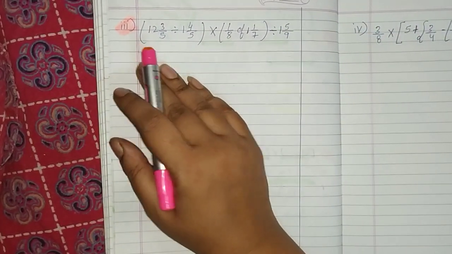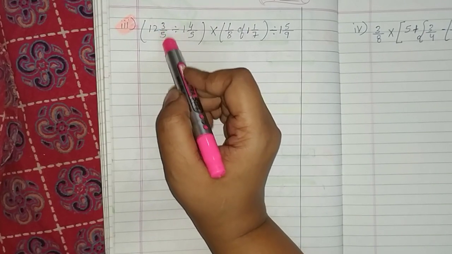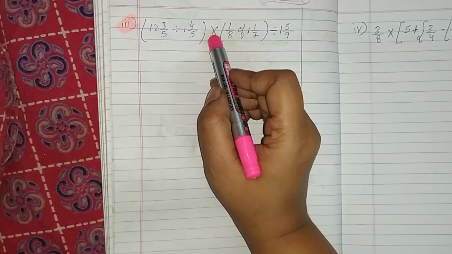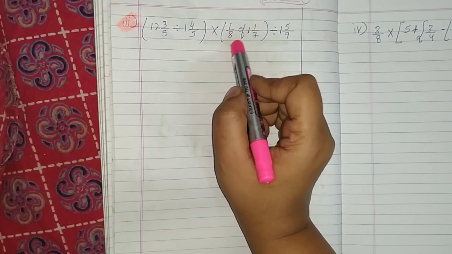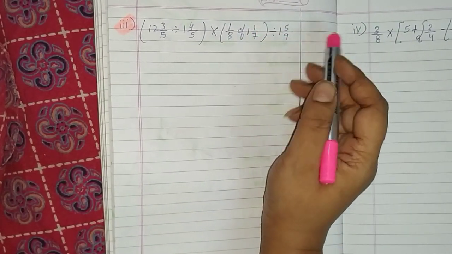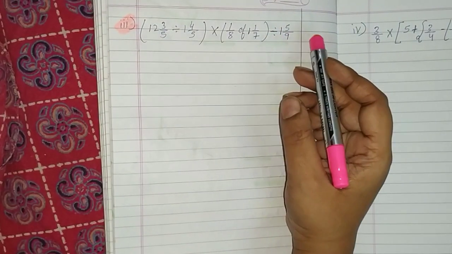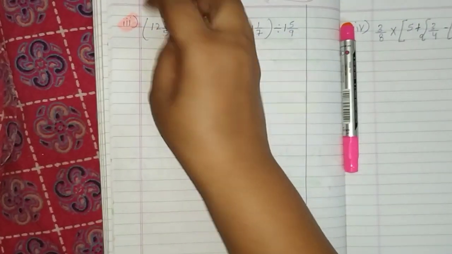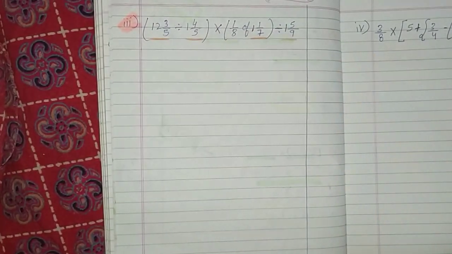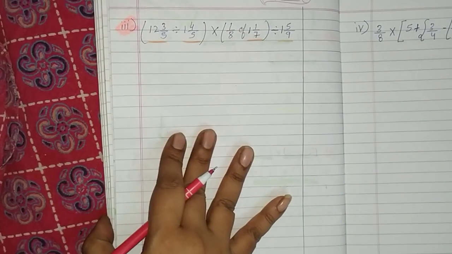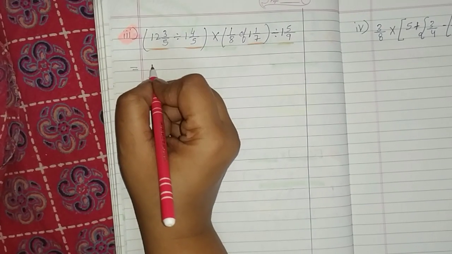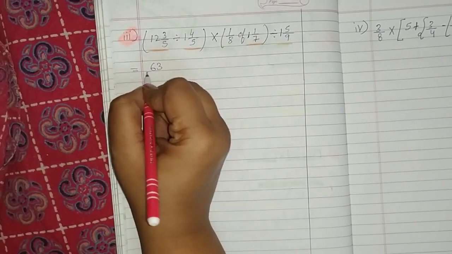Bracket open 12 whole 3 upon 5 divided by 1 whole 4 upon 5, bracket close, multiplied by bracket open 1 upon 8 of 1 whole 1 upon 7, bracket close, divided by 1 whole 5 upon 9. So, children, you can see here, what is this? Mixed fraction. Yes, first simply change into improper fraction. First, you change into improper fraction. So, 12 fives are 60. 60 plus 3. 63 upon 5.